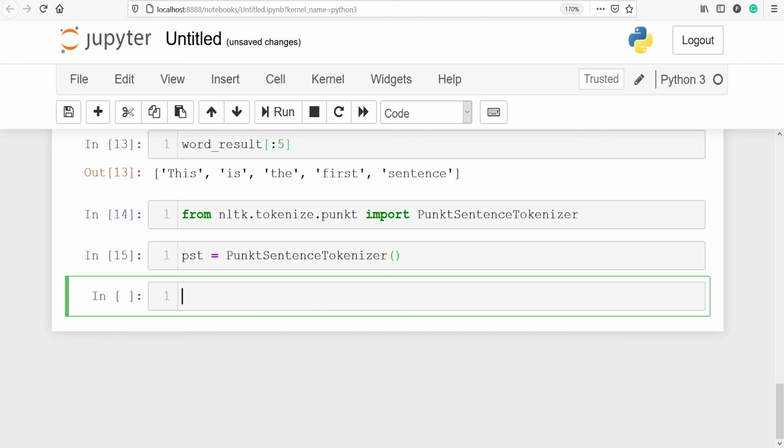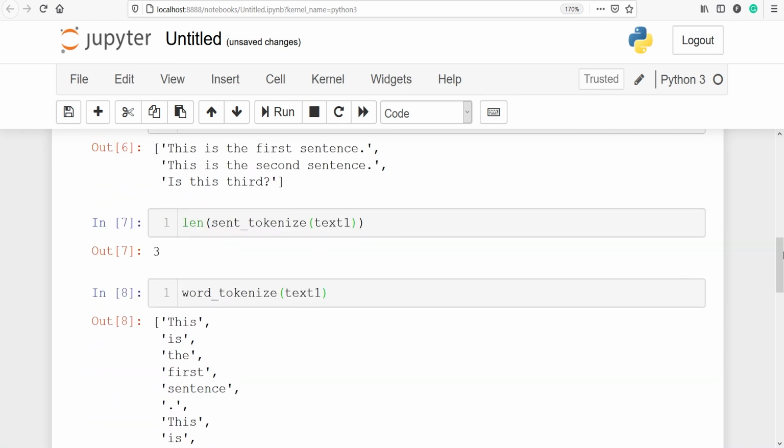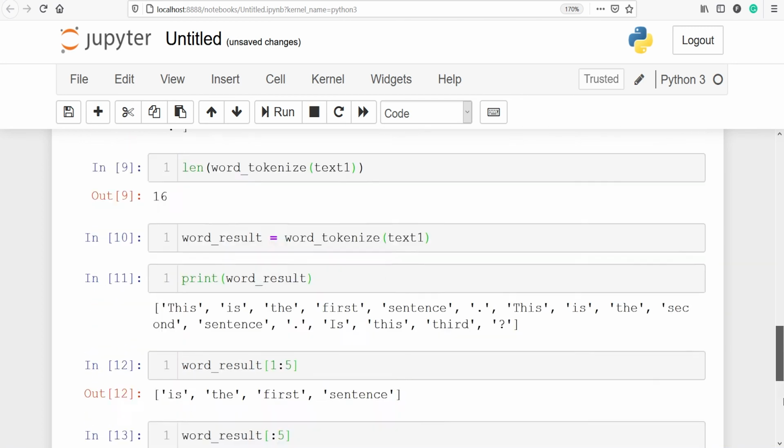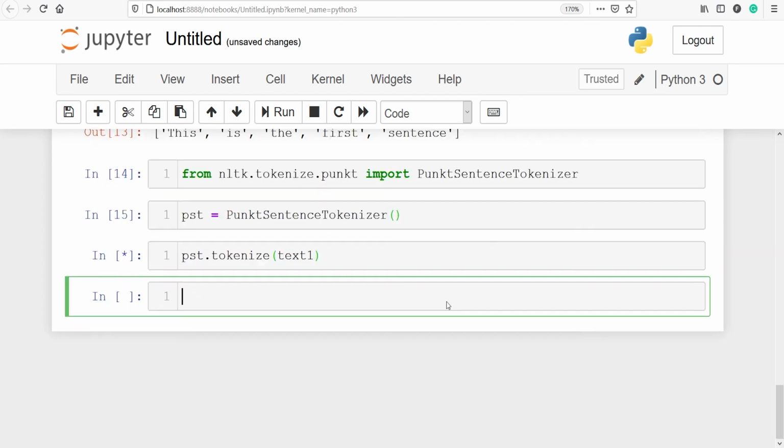Let's execute our code. Now from this object pst we will call the method tokenize and we will apply this on our variable text1, because in text1 we have saved 3 sentences. Let's execute our code.